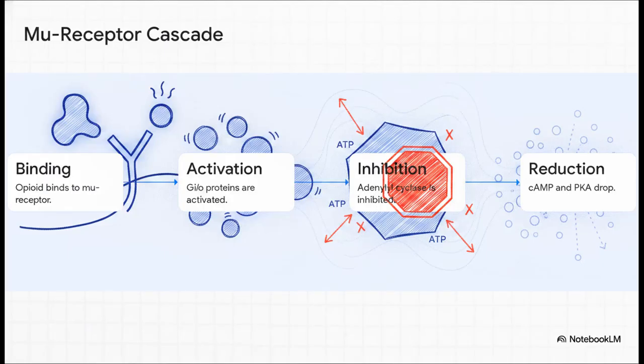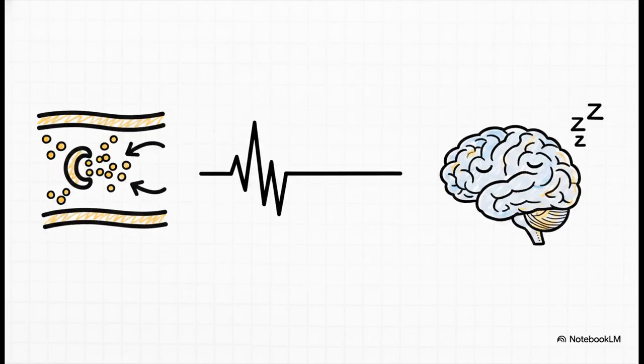Okay, let's break this down step by step so it doesn't feel like a biochemistry lecture. When an opioid hits the brain, it locks onto a very specific target, the mu receptor. This connection kicks off a chain reaction, activating these Gi/o proteins. You can think of them as a massive cellular stop sign for an enzyme called adenylyl cyclase. Because of this, the production of cAMP, a really critical cellular messenger, just plummets, and it drags another protein, PKA, right down with it.